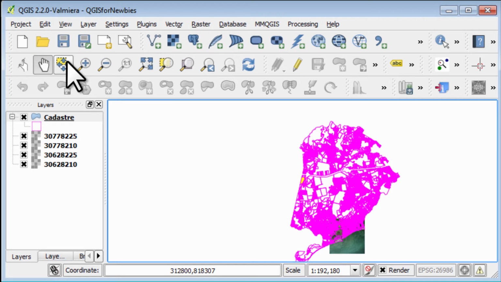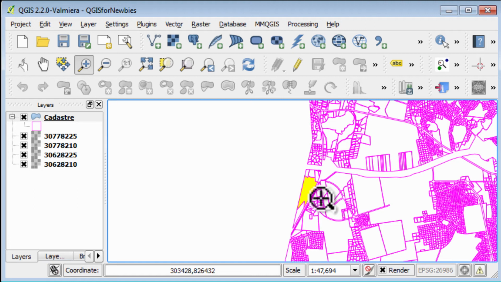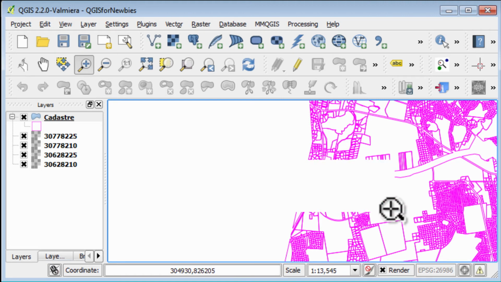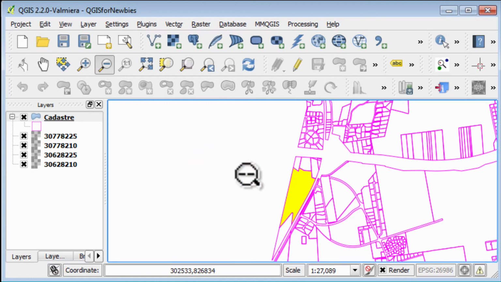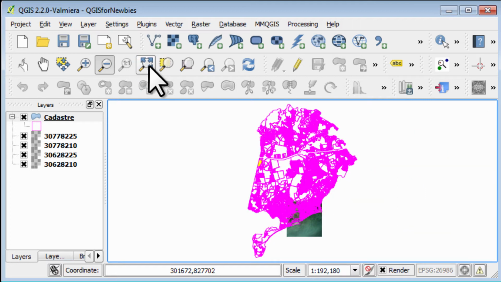Good one. Okay, so we can zoom in using the zoom in button. We can click the left mouse button and drag to create a square or a rectangle or whatever, and it will zoom in. Okay, we can zoom out. We can zoom full, which will take us to the full map extent.